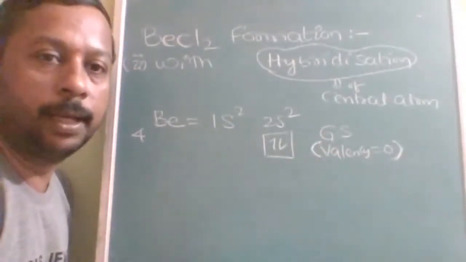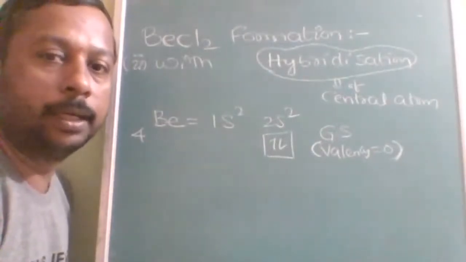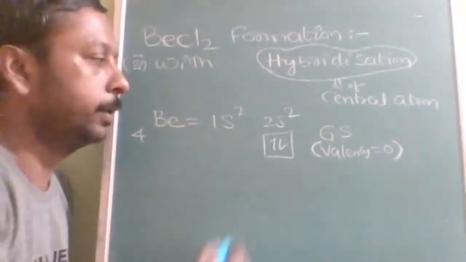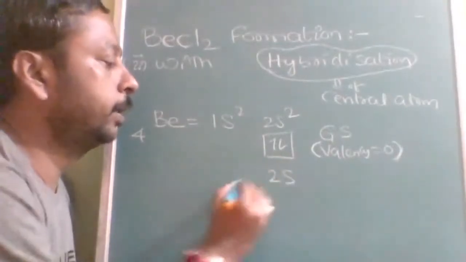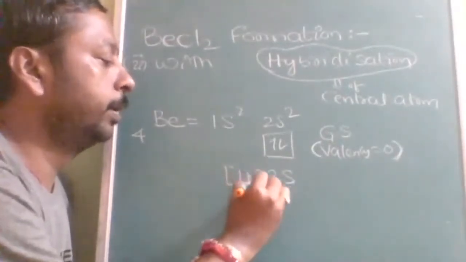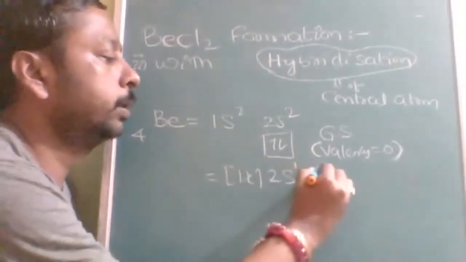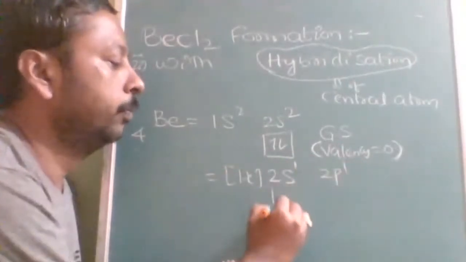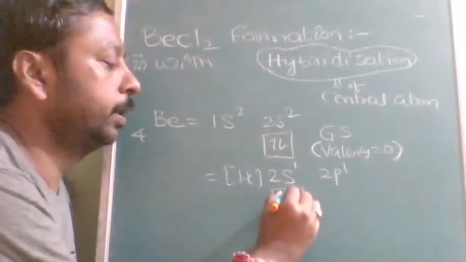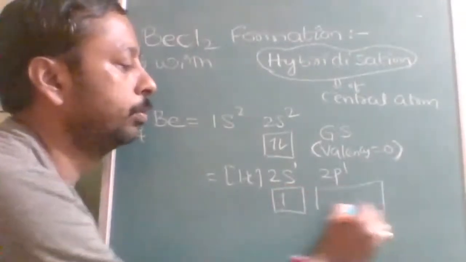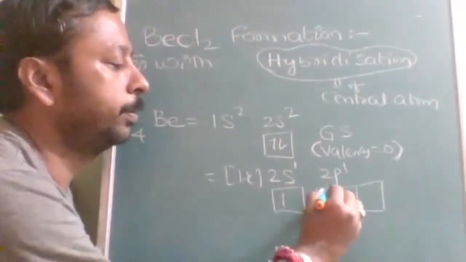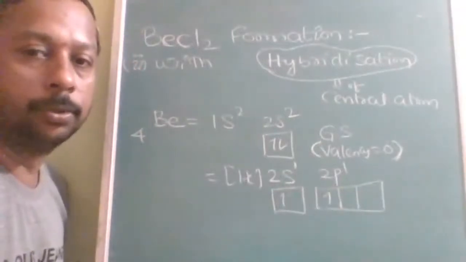To improve the valency, to improve the bond formation capacity, it enters the first excited state. In the first excited state, it is helium core, inert gas, then 2s1 and 2p1. One electron moves within the same energy level, but to a different subshell.